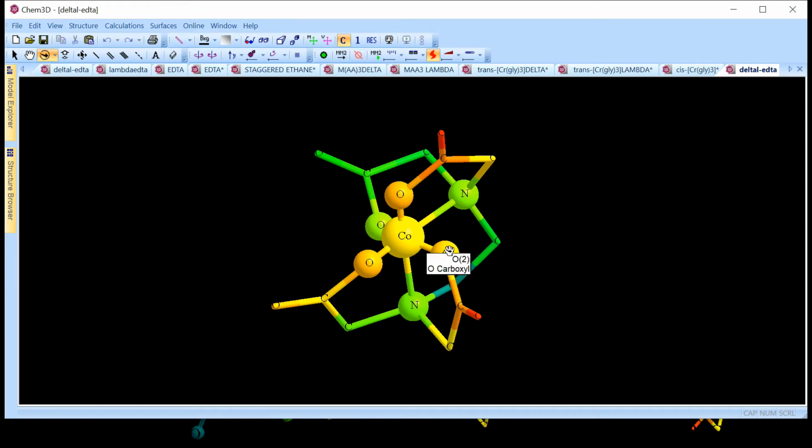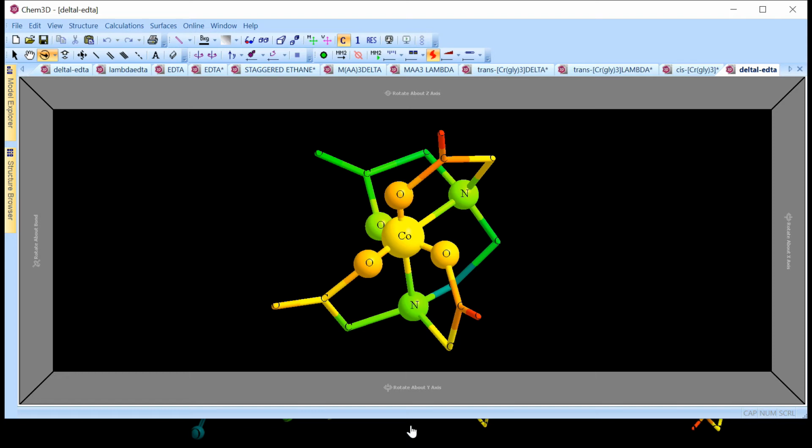But again, what I have done is I have kept 3 oxygens on the front side, and the remaining two nitrogens and 1 oxygen on the back side, not exactly staggered, but slightly staggered. What I am doing is I am trying to see the direction of movement while connecting the front side with the back side. The first oxygen, I am moving from oxygen to nitrogen, and this is a clockwise movement. Then the second oxygen, I am moving from oxygen to nitrogen, and this is again clockwise. And this oxygen is connected again to the same nitrogen, but this time I have to move anti-clockwise. But 2 clockwise and 1 anti-clockwise, therefore I will call it dextro or the delta isomer.